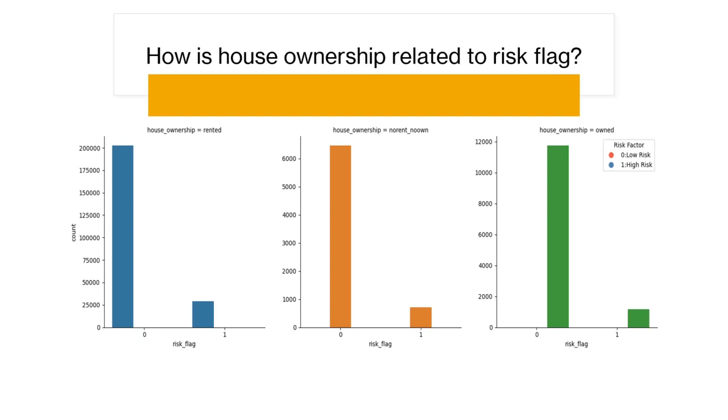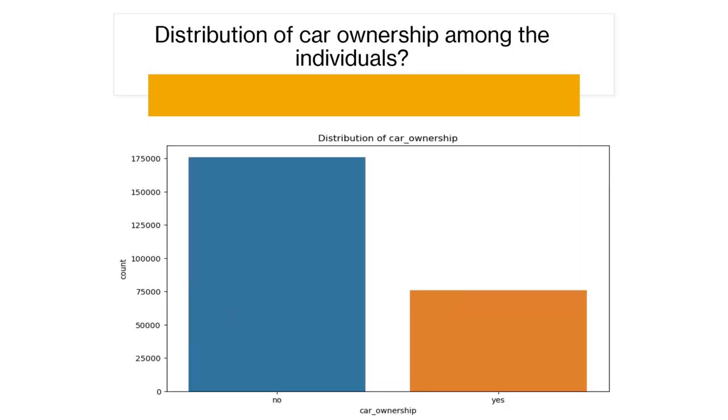The next one is house ownership related to the risk flag. You can observe in this graph that the highest risk is among the rented ones compared to the two others, non-rented, non-owned, and owner. The third one tells about the distribution of car ownership among the individuals.